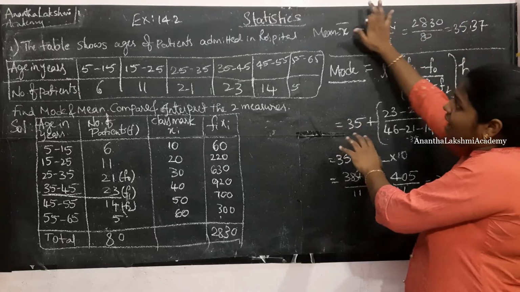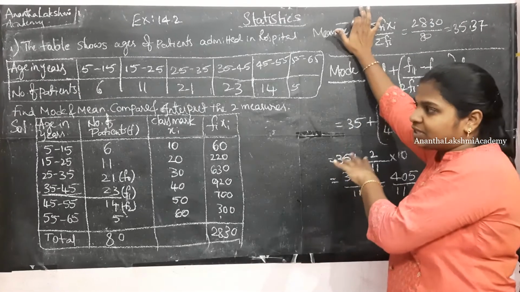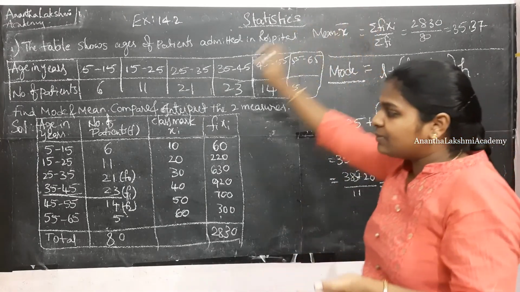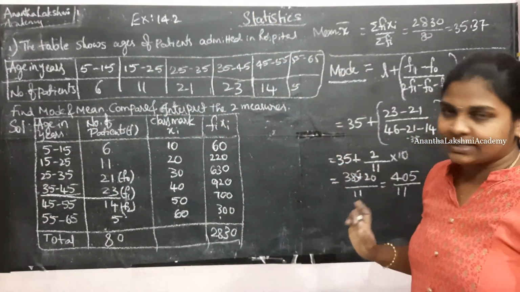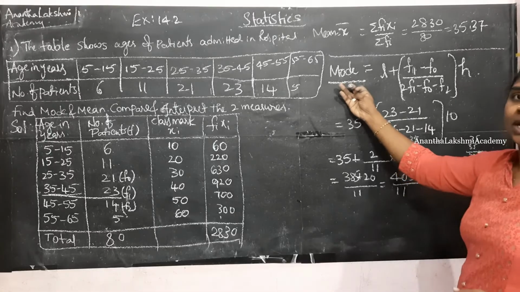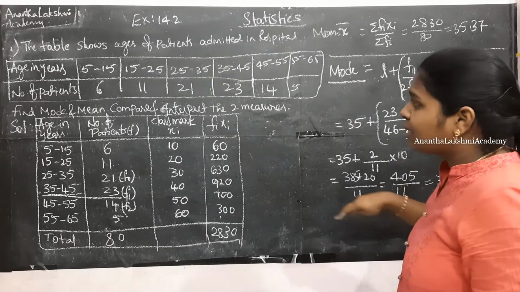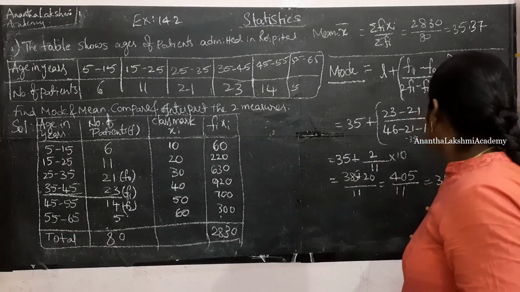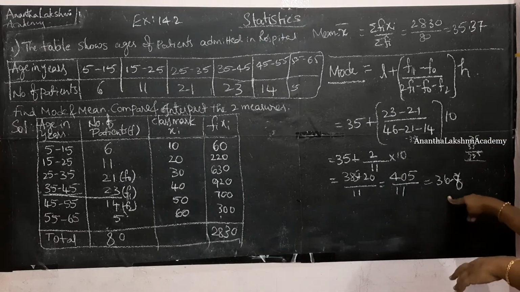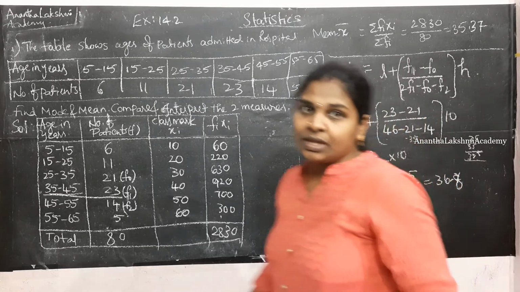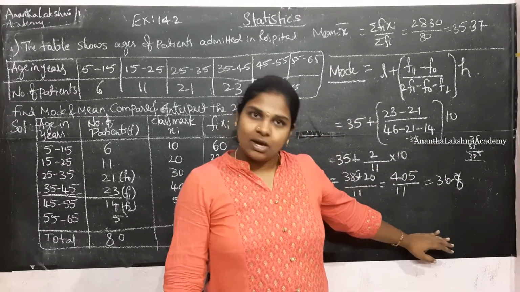The average of the patients whose age is in this interval, they got admitted to the hospital. That's what the mean says. What does the mode say? Mode is the maximum number of patients who got admitted into the hospital, that is at the age of 36.8. That is what the mode says, isn't it?